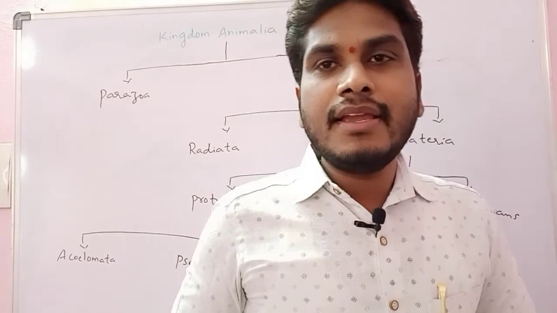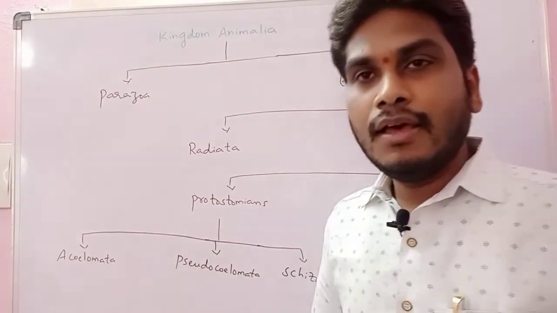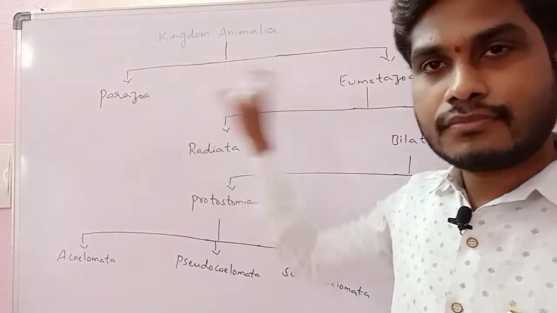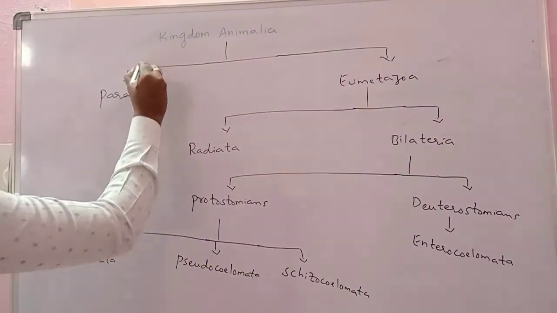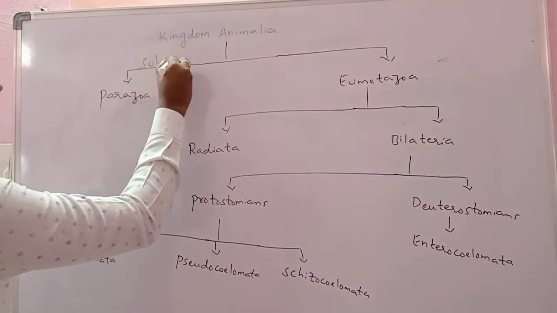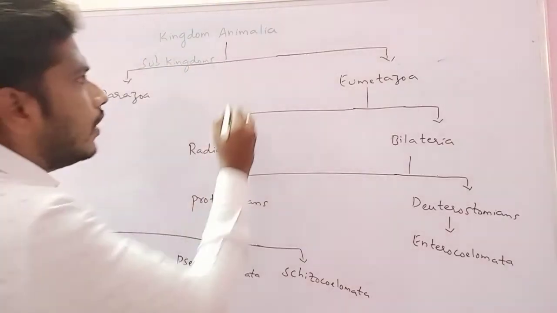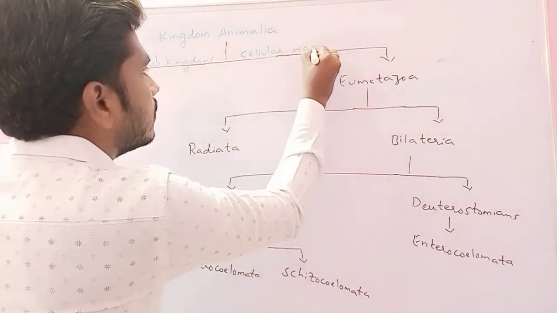Now we divided the kingdom Animalia into different divisions and different grades. First we divided the Animalia into two subkingdoms, Parazoa and Eumetazoa, on the basis of the cellular organization.